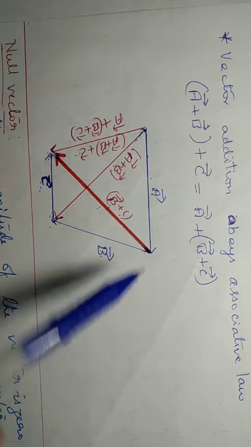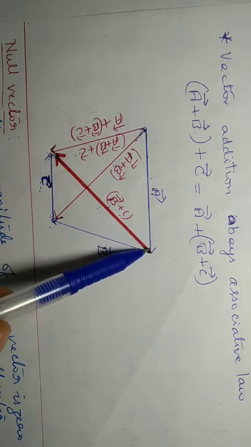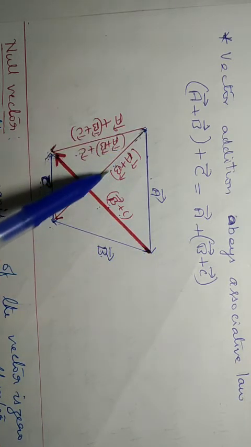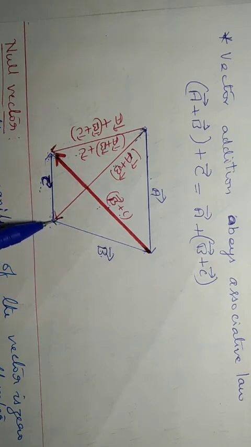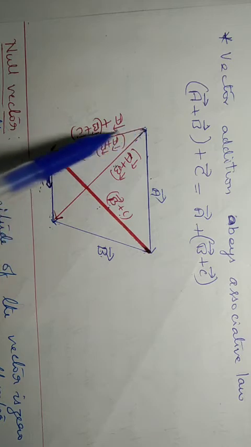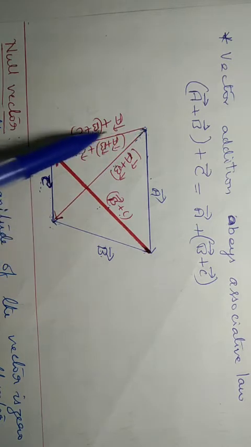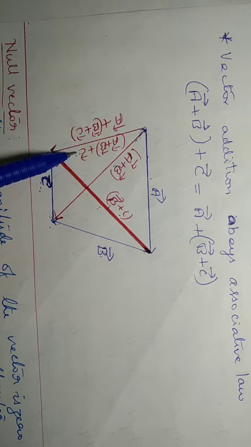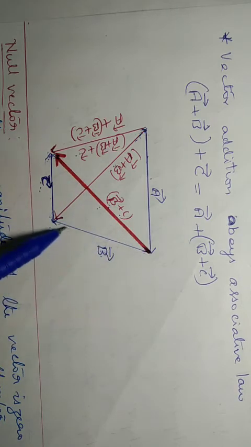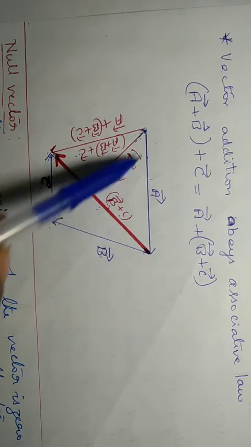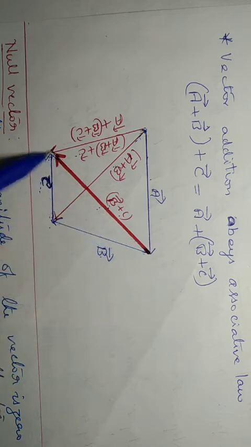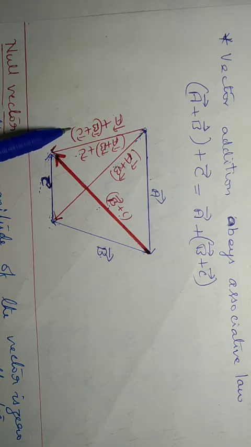Okay, clear? So first you have to take A, then draw B, then obtain A plus B, then draw the C. Then draw the resultant, that is nothing but A plus B plus C. I have written here. Now draw this vector. What is this? That is nothing but B plus C. Now join these two, A and B plus C. Once again the same vector. It is nothing but A plus B plus C.